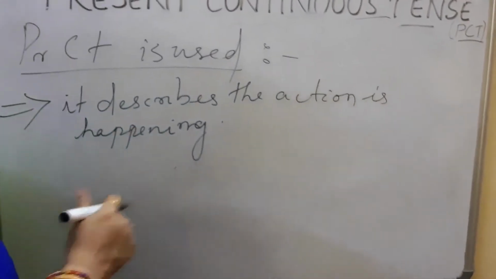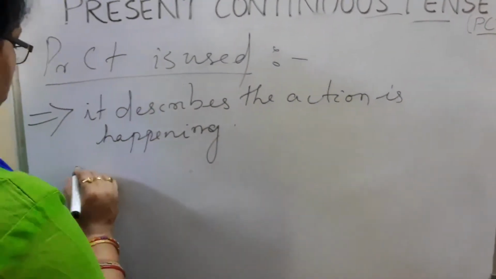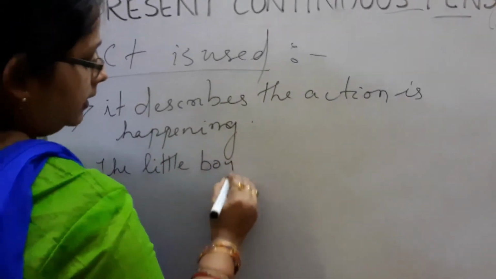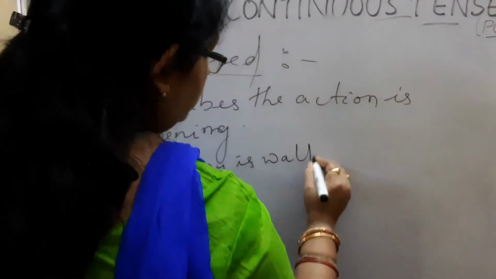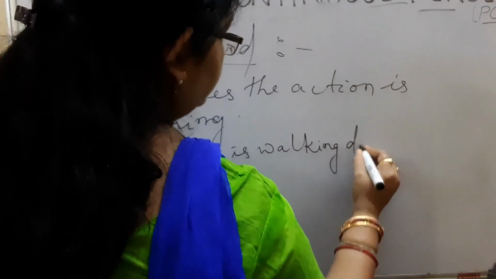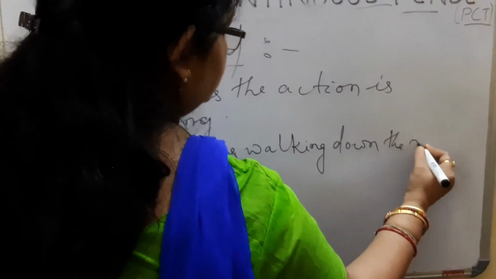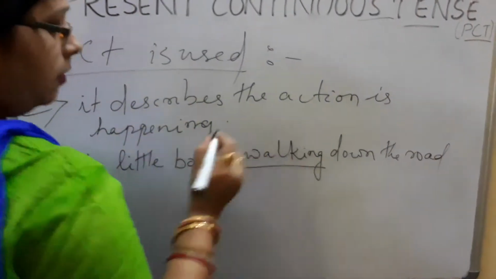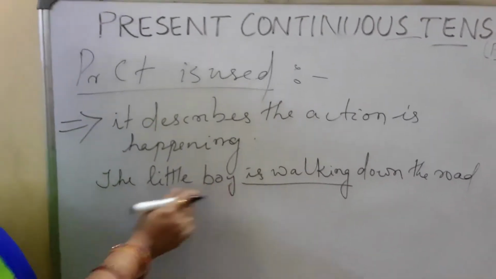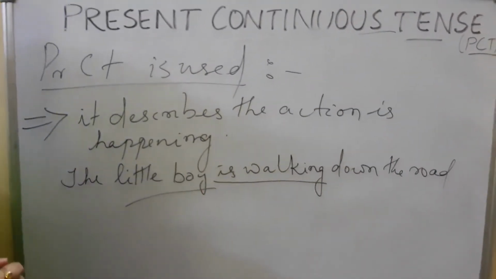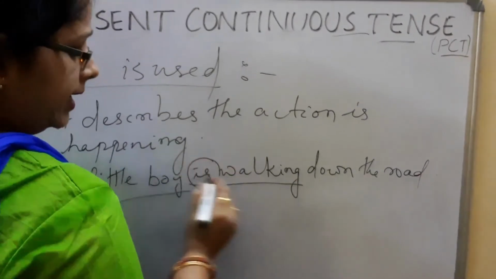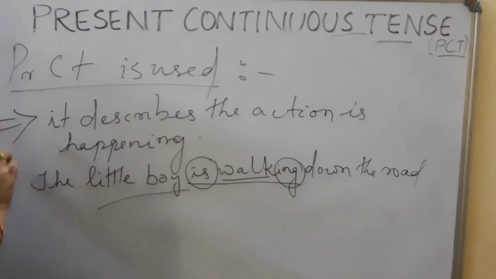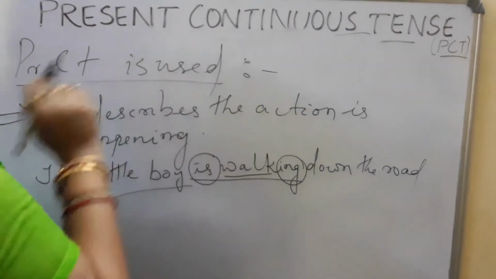Now if I say, the little boy is walking down the road. Now you see, what is this? Is walking. Why have I used is walking? That means it is a singular thing I am doing. For singular, what we use is is plus verb plus ing. This is the first rule we say where present continuous tense is used.